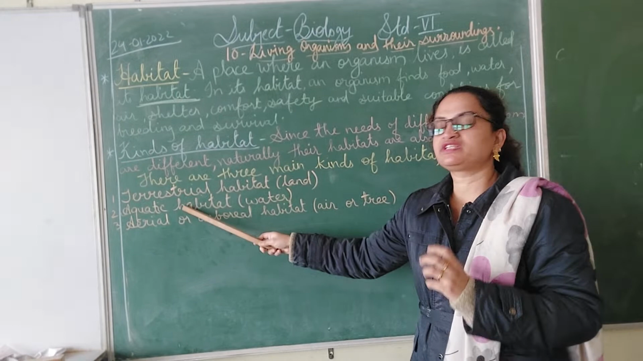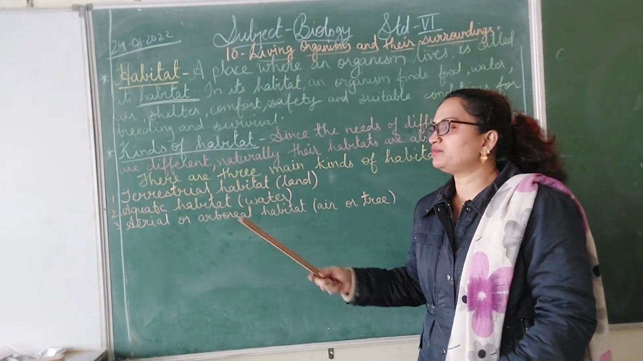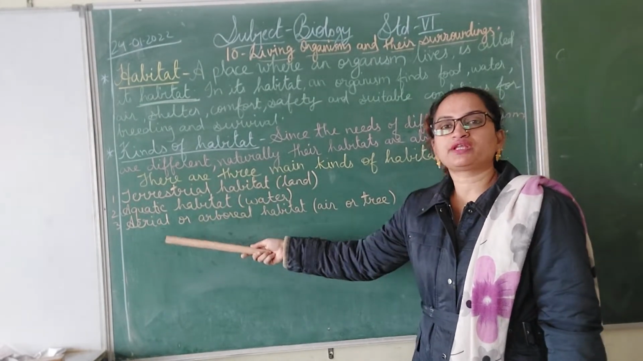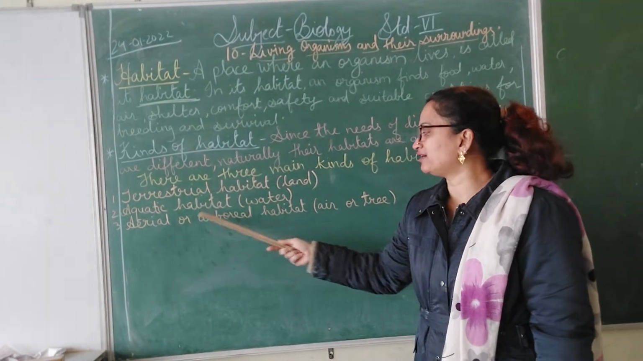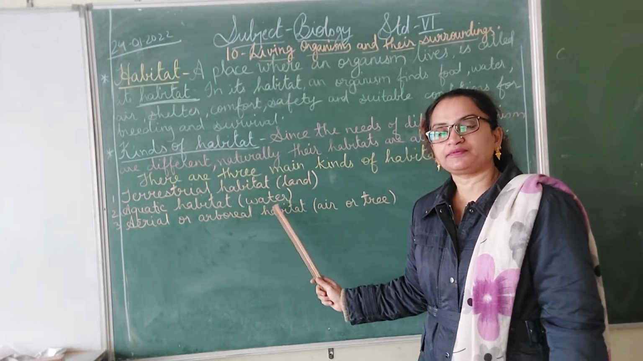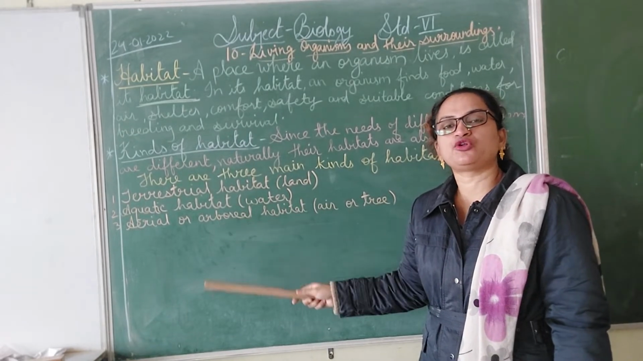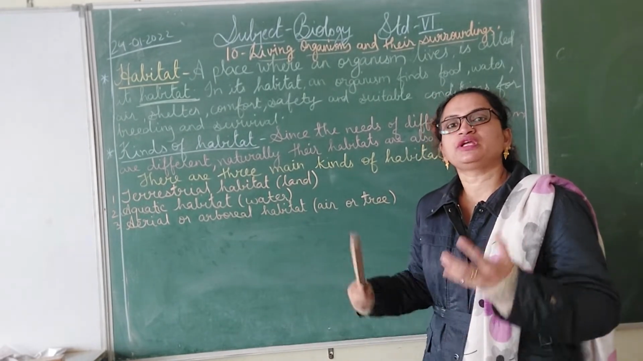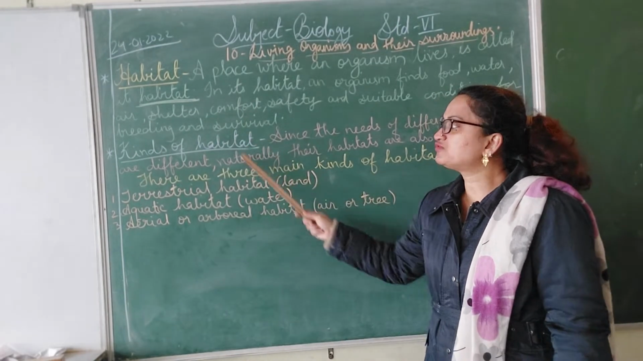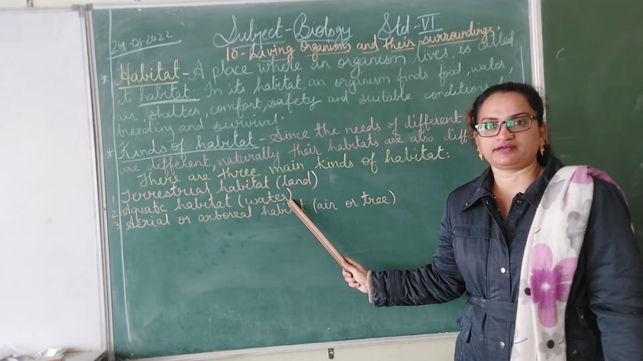The organisms which stay in aquatic habitat are known as aquatic organisms. They can be aquatic plants or aquatic animals. The organisms that stay in air are known as having aerial habitat or arboreal habitat. And the plants and animals in this habitat are known as aerial plants or aerial animals. So this was all about the habitat and different kinds of habitat.